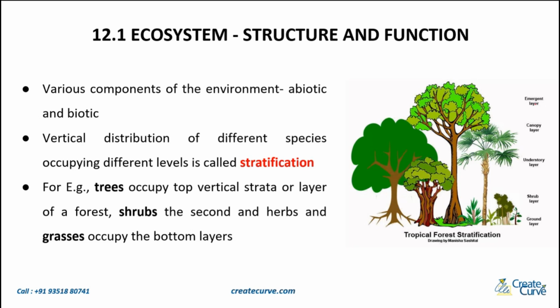The topmost layer is the emergent layer. Then you have a canopy layer. Usually below the canopy layer, you will also have a sub canopy layer. You have the understory layer. Then you have a shrub layer and the ground layer for the very tiny grasses. So this entire ecosystem has been stratified. What is stratification? It is a vertical distribution of different species occupying different levels. And you can give the example of a forest stratification.